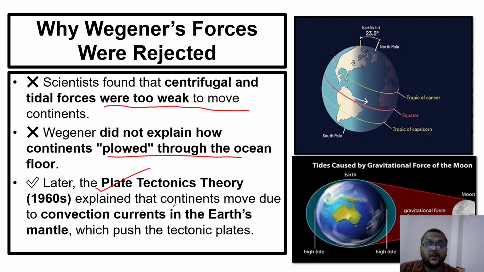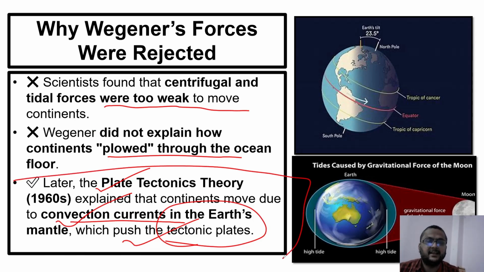It explained that continents move due to convection currents in the earth's mantle which push the tectonic plates. So because of the convection currents, the continents are moving, and now they are called tectonic plates in plate tectonic theory. This is the later explanation after the continental drift theory.